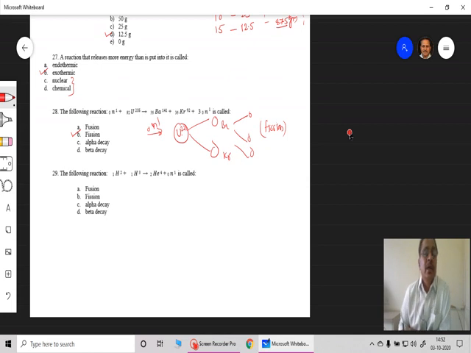And the last one, the following reaction: 1H2 plus 1H3, deuterium plus tritium, gives you 2He4 helium plus 1 neutron given out. Here 2 lighter nuclei are fused together to give a heavier nucleus. That's why this is the fusion reaction. So 2 lighter nuclei are coming together and giving rise to a heavier nucleus, and this reaction is called a fusion reaction.